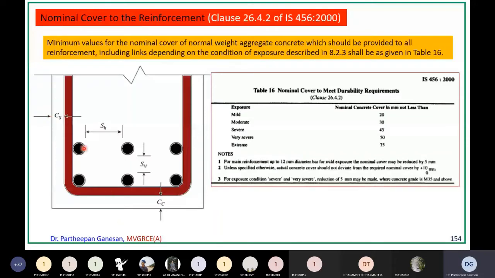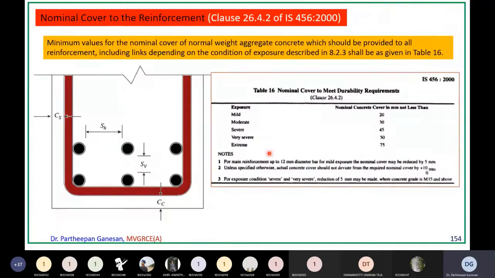Now the clear distance between two adjacent bars is called horizontal spacing of the bars. Horizontal spacing, SH, is the spacing between these horizontal bars here. The spacing between these two vertically is called vertical spacing. So when they say nominal cover, it is nothing but this clear cover. If your structure is exposed to extreme exposure, then this CC should be a minimum of 75 mm. Likewise, CS will also be the same 75.